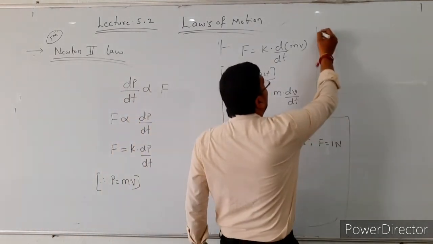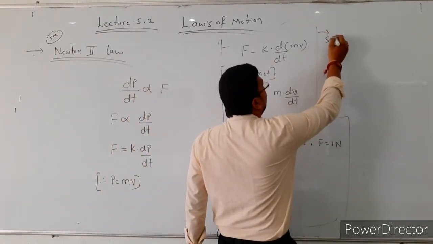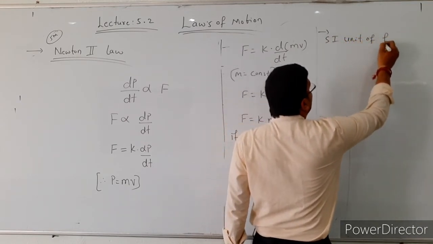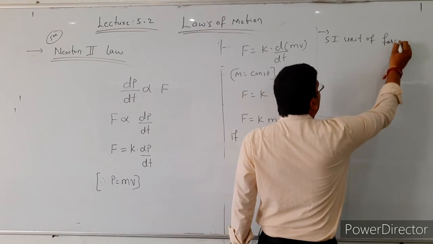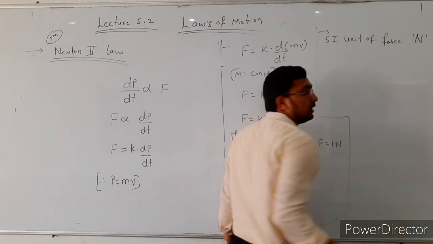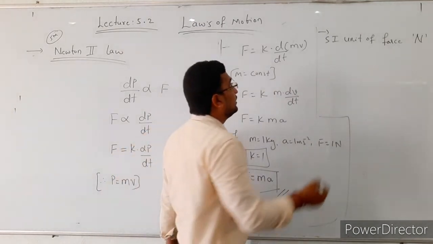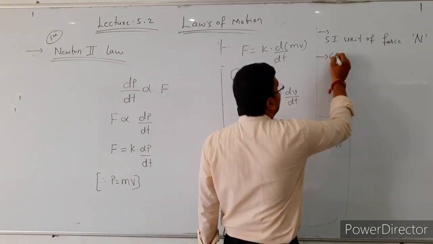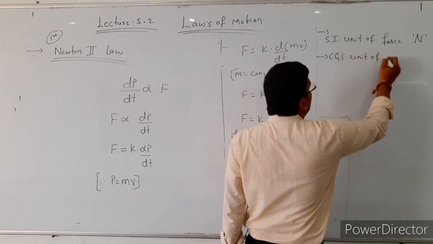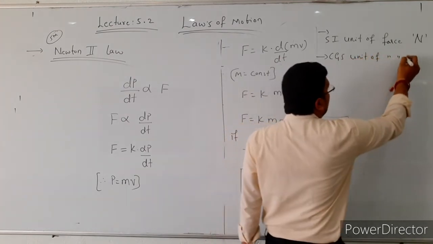Then what is the SI unit of force? The SI unit of force is Newton. Next, the CGS unit of force is dyne.